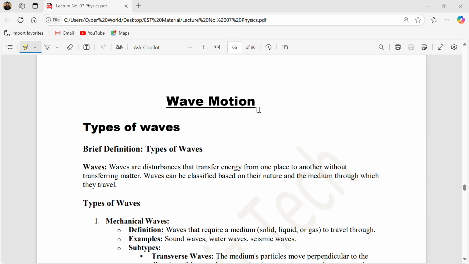We already covered the first four lectures regarding EST Physics preparation, which are the most repeated MCQs in all past EST exams. So by doing these MCQs, you can easily score 90% of your paper. In total, there are 96 pages of physics only.